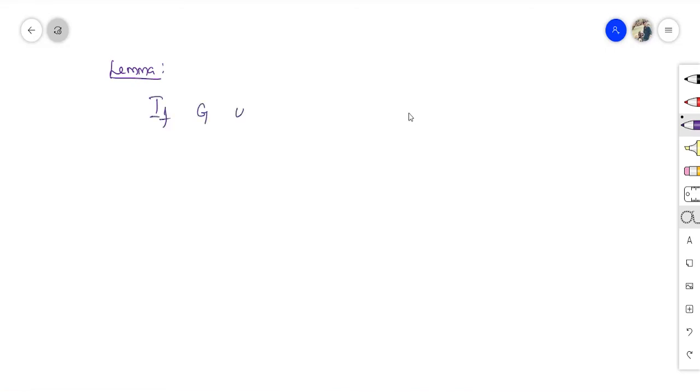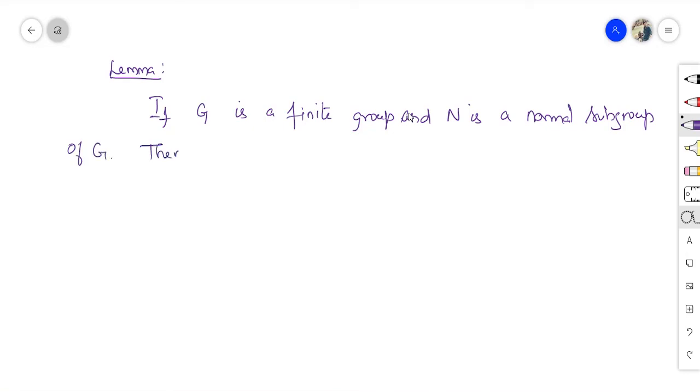If G is a finite group, that's important, and N is a normal subgroup of G, then the order of G over N, that is, the number of elements in the quotient group G over N, since N is a normal subgroup so G over N becomes a group, is nothing but order of G divided by order of N. This is nothing but the index of N in G. Okay, this is what we say, the index of N in G.